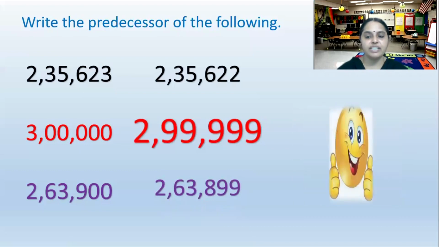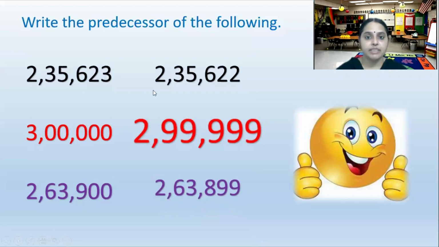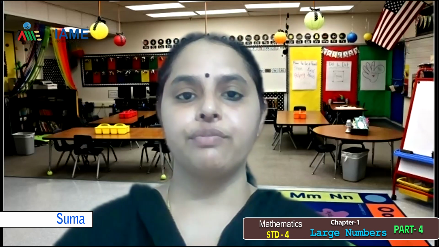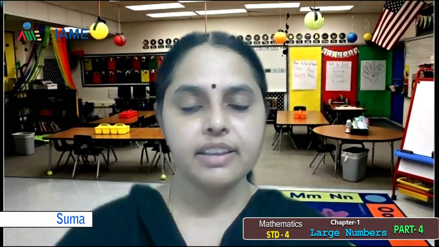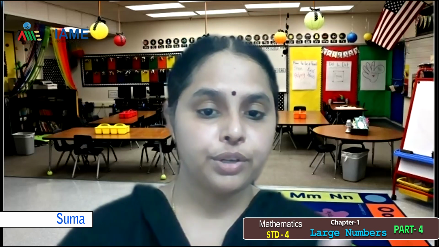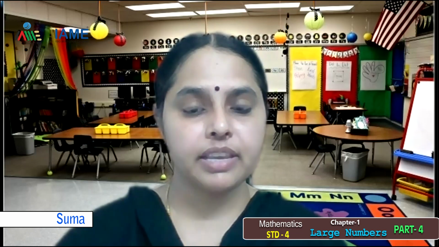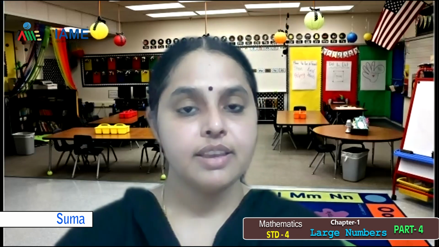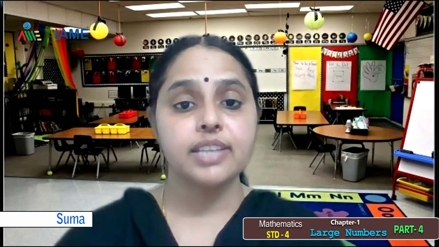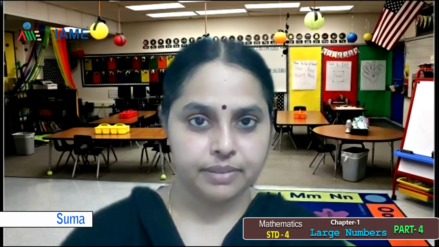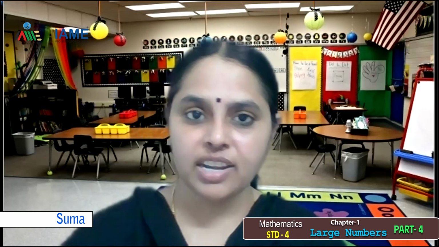Very good. Wonderful. So what did we learn today? We have seen how to find the predecessor and successor of a given number. Predecessor is the number that comes just before. To find the predecessor, we have to subtract 1. To find the successor, we have to add 1, because the successor is the number which comes just after the given number. Is that all clear?